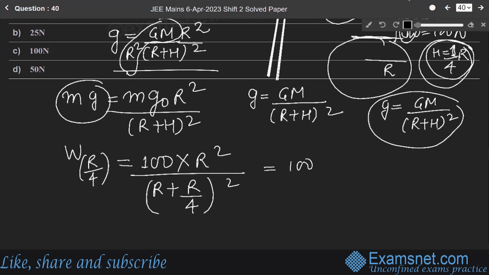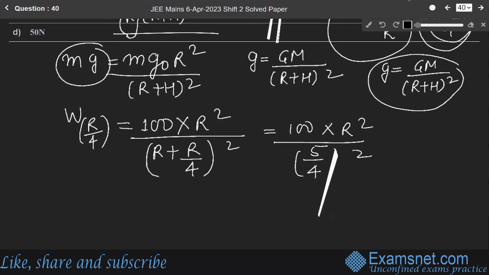So 100 into R square over (5R by 4) whole square. Okay, now solving this, it will be equal to 100 into R square over 25 over 16 R square.